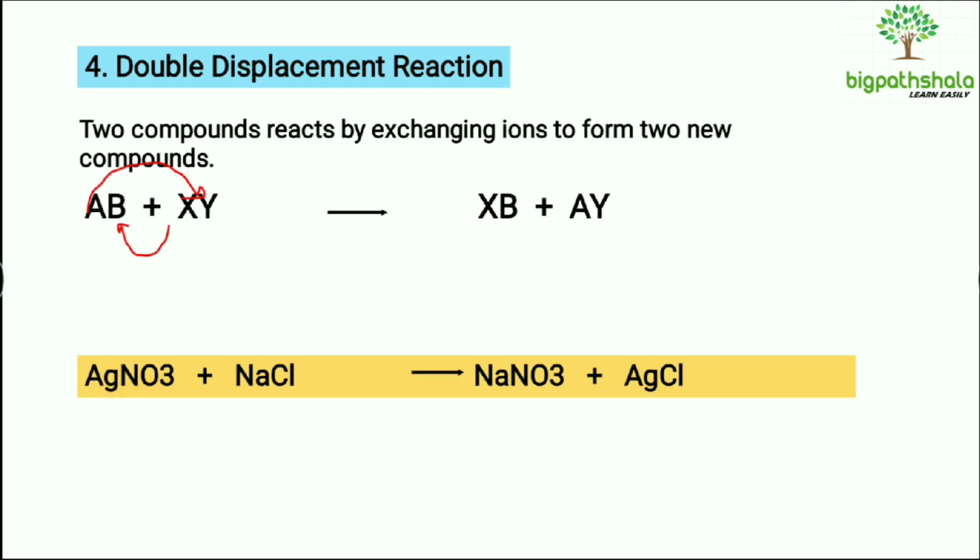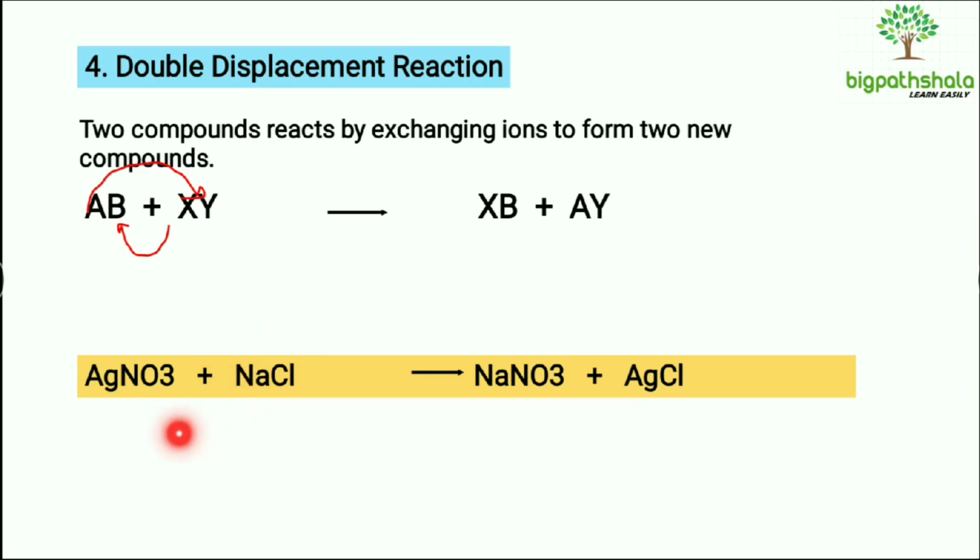AgNO3, silver nitrate, reacting with sodium chloride, giving out sodium nitrate and silver chloride, right. Here in AgNO3, silver is the metal which is positively charged, and in sodium chloride, sodium is the metal.